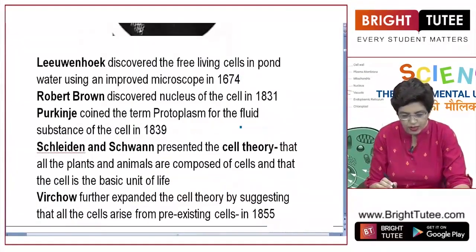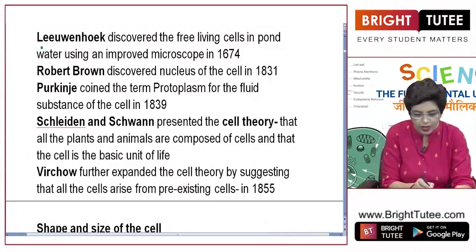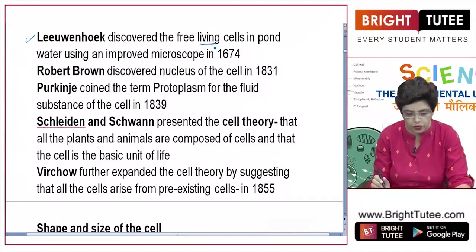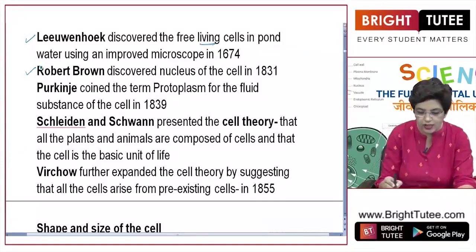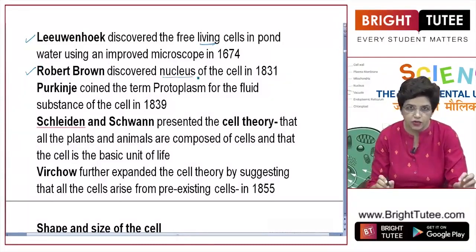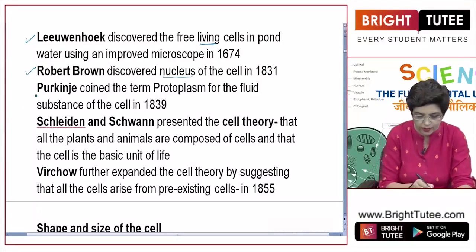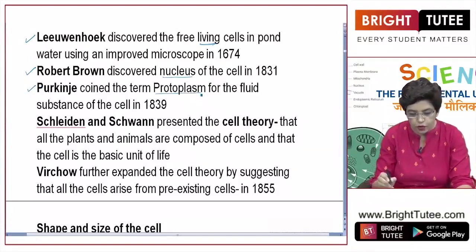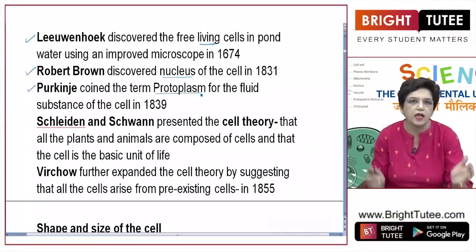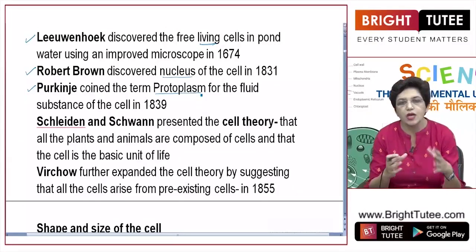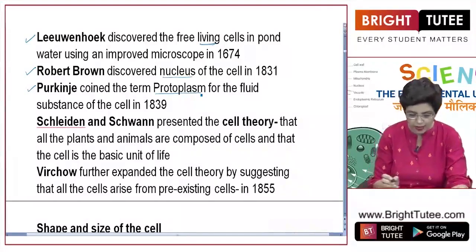Later on, many new discoveries were made. Leeuwenhoek discovered the first free living cell in pond water using his improved microscope. Then Robert Brown discovered the nucleus of the cell. Each cell contains a central dark part, which is the nucleus. Then Purkinje coined the term protoplasm for the fluid substance inside the cell. Whatever fluid is present inside the cell, inside its boundary, is termed the protoplasm.